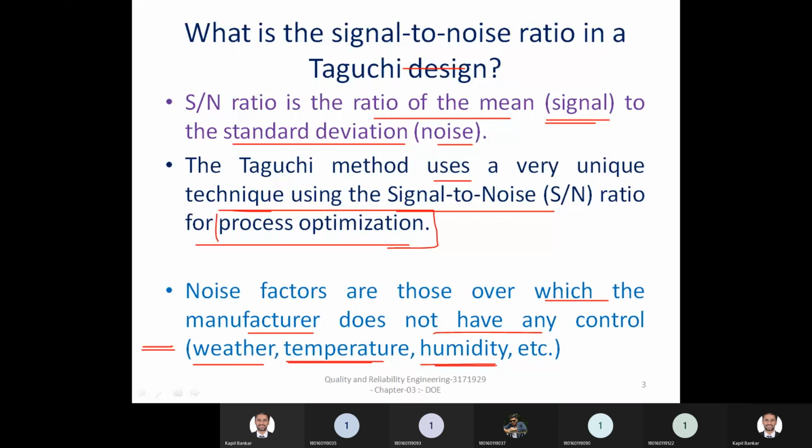If you reduce this, then ultimately the variability in the response will be reduced. And if the variability of the response is reduced, then your design is known as a robust design.